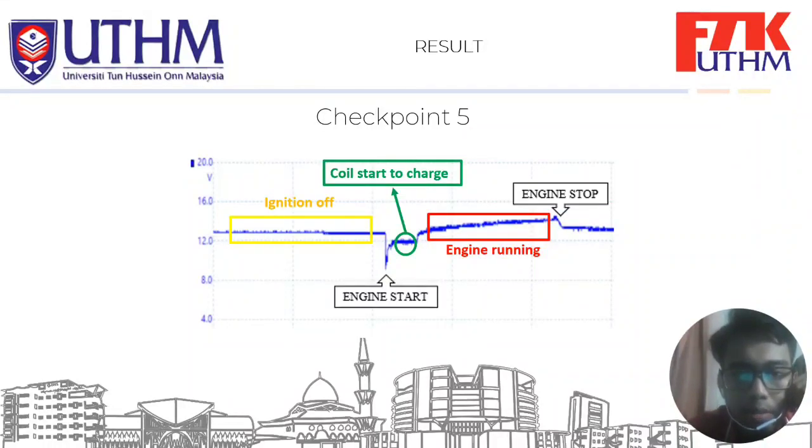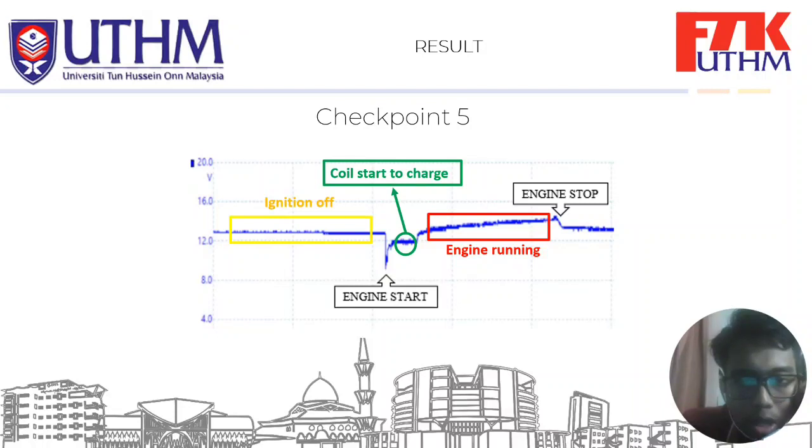Okay, from that we can conclude that the battery voltage is stable and got the same result as at checkpoint 3. For the ignition off, the battery voltage is constant at above 12 volt.